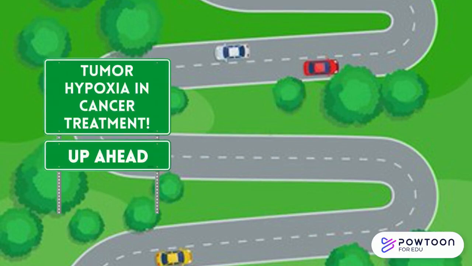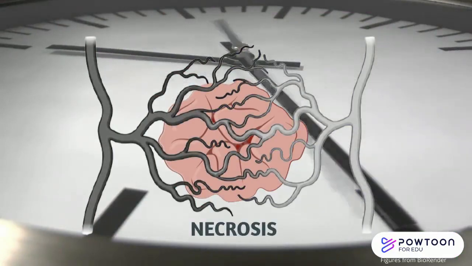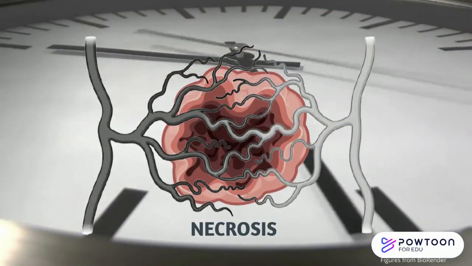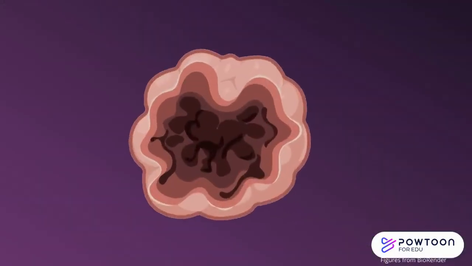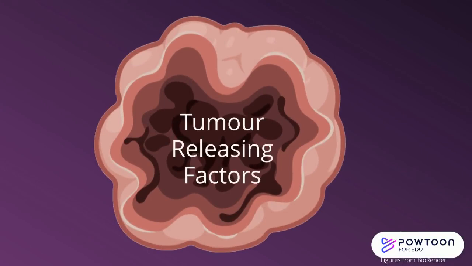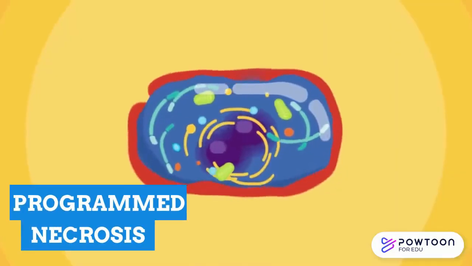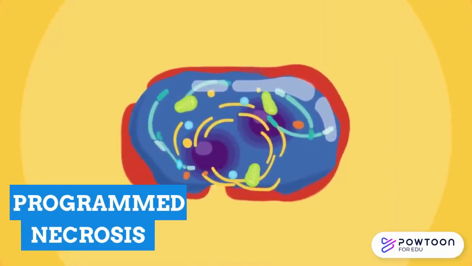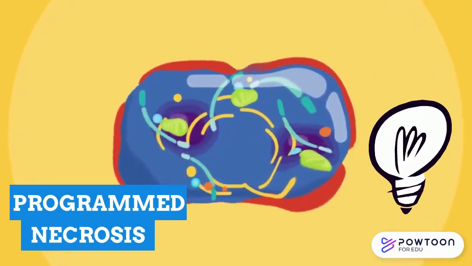Hypoxia may impose more difficulties in treating certain cancers, but it can also open up new avenues in treating them. Often, chronic tumor hypoxia can lead to necrosis, which is the death of cells in tissue or an organ as a result of compromised blood supply. Necrosis is a type of programmed cell death similar to apoptosis. It leads to an increased production in tumor-releasing factor, specifically TRF-alpha. Necrosis results in the rupture of cell membranes and the release of their contents. These necrotic regions of the tumors can then be exploited for treatment purposes.